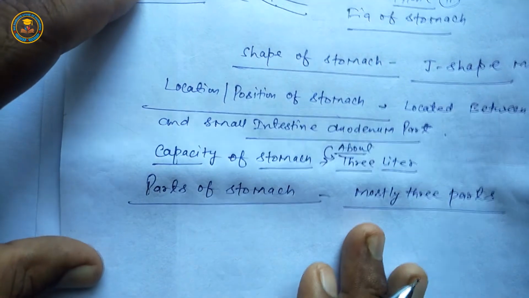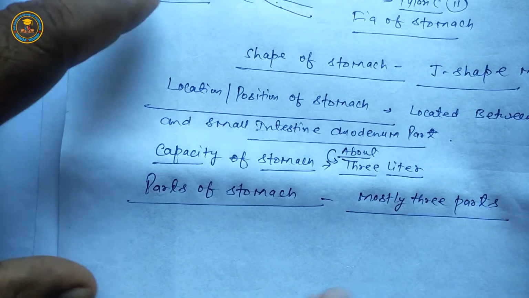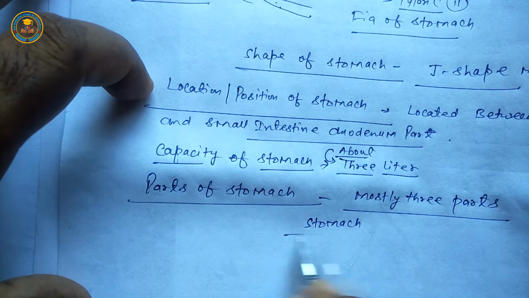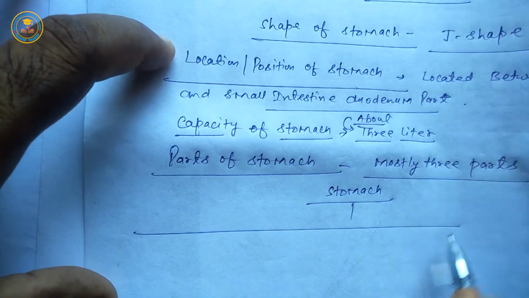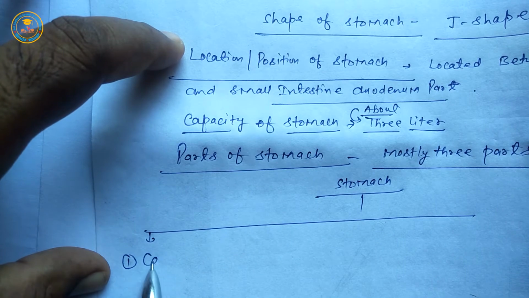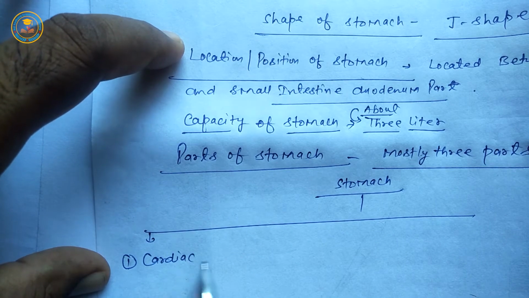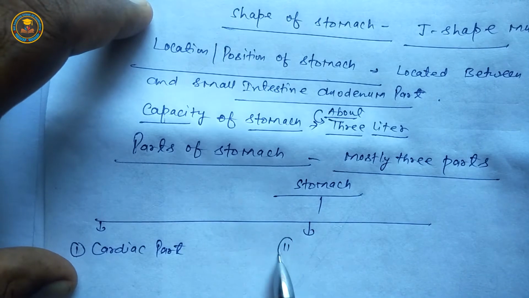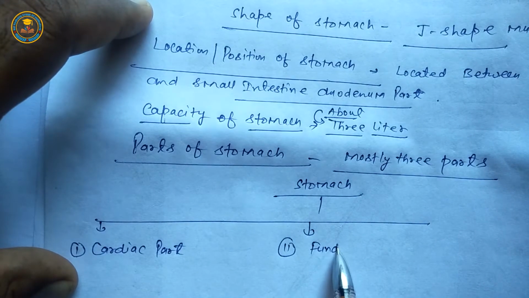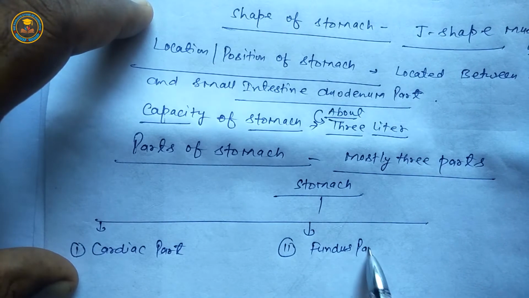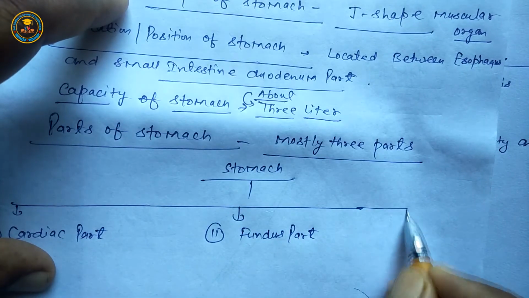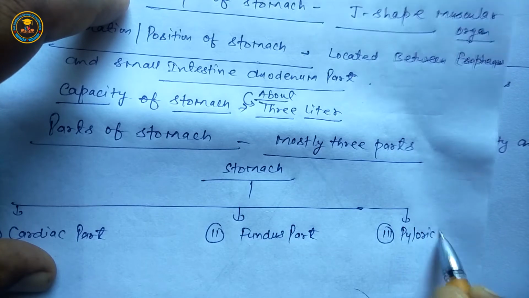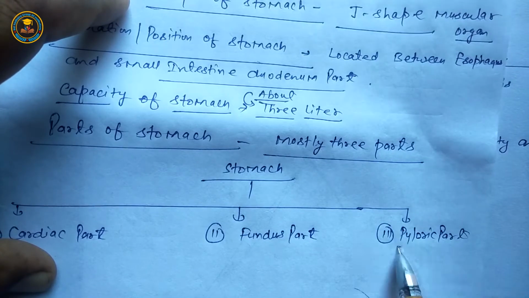But according to the class 10th RBSE book, mostly 3 parts. First is cardiac part, second is fundus part, third is pyloric part.